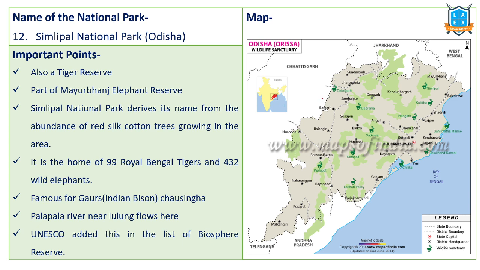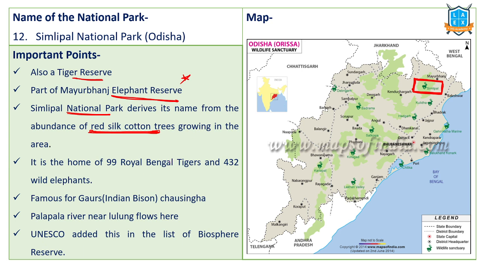Next, Simlipal National Park, very, very important. Simlipal National Park is located near the Mayurbhanj region, famous for mines and all. Simlipal is also a tiger reserve. It's part of the Mayurbhanj Elephant Reserve. Simlipal National Park derived its name from the abundance of red silk cotton trees. So they call it Simli. That's why this is called the Simlipal region.